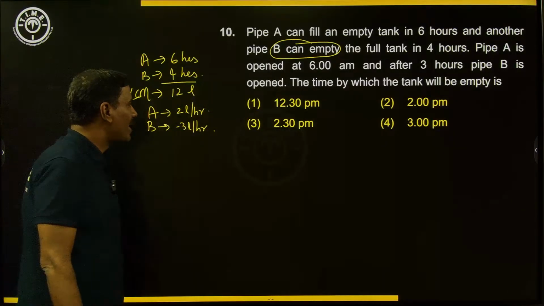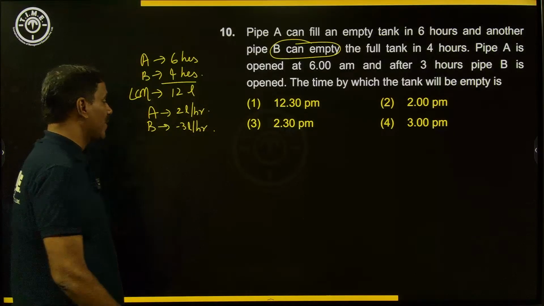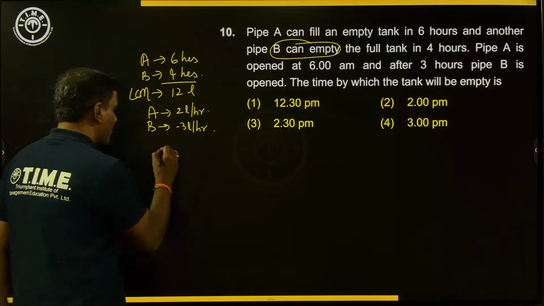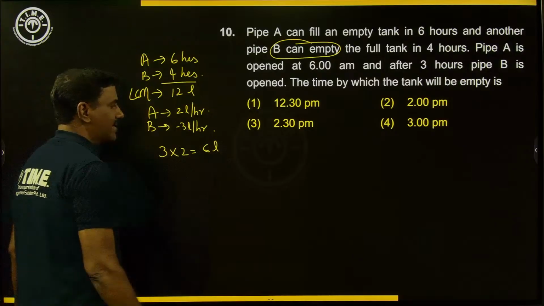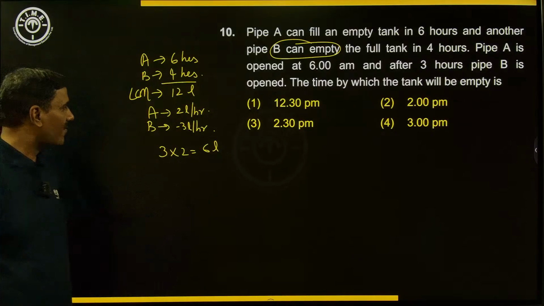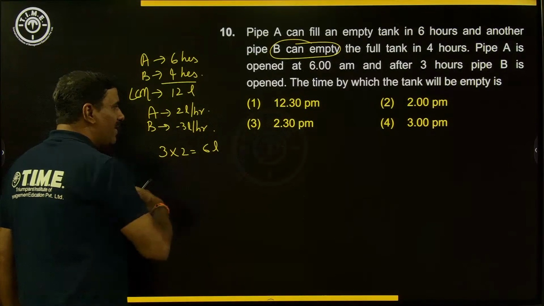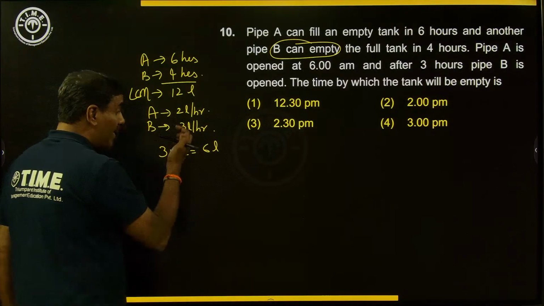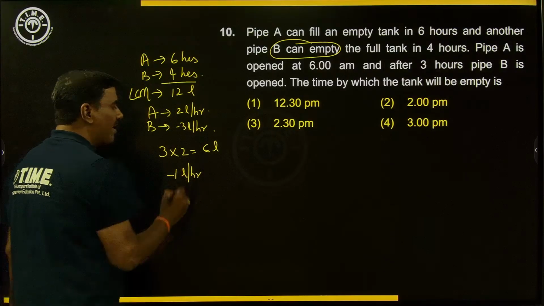Pipe A is open at 6 a.m. and after 3 hours, at 9 a.m., pipe B is opened. In those 3 hours, A will fill 3 into 2, 6 liters, right or not? Now when both A and B are working from there onwards, A pumps 2 liters into the tank, whereas B pulls out 3 liters from the tank. So 1 liter comes out of the tank every hour.